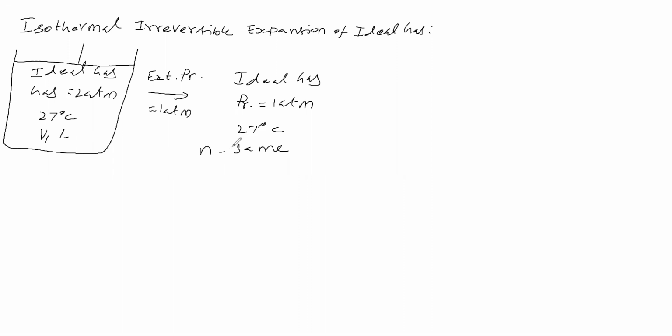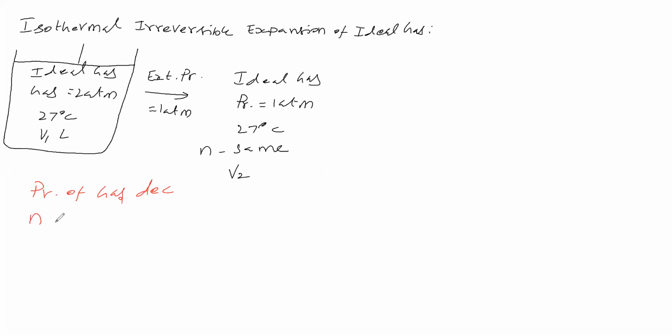How will the volume be? No doubt it has gone for expansion, that means the distance between molecules increased. Therefore, volume is increased. Now the volume is V2. Volume is high here, volume is low here. Temperature is kept constant, and the number of moles is also constant because it is a closed vessel. And the pressure is reduced, decreased. So in this process, what is changed is that the pressure of the gas is made to decrease.